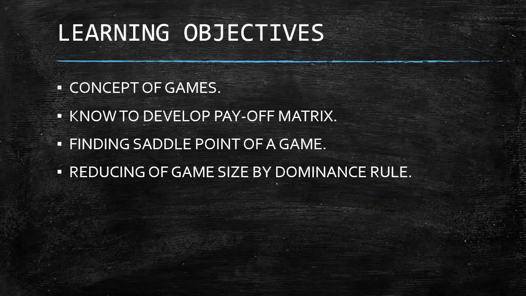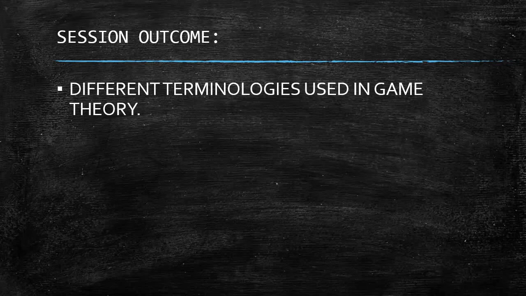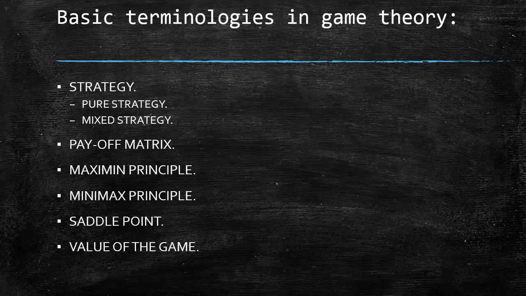Learning objectives of this chapter are like this. This session's outcome is to know the different terminologies used in game theory. Basic terminologies used in game theory are strategy, two types of strategy, pure strategy and mixed strategy, payoff matrix, maximin principle, minimax principle, saddle point and value of the game.